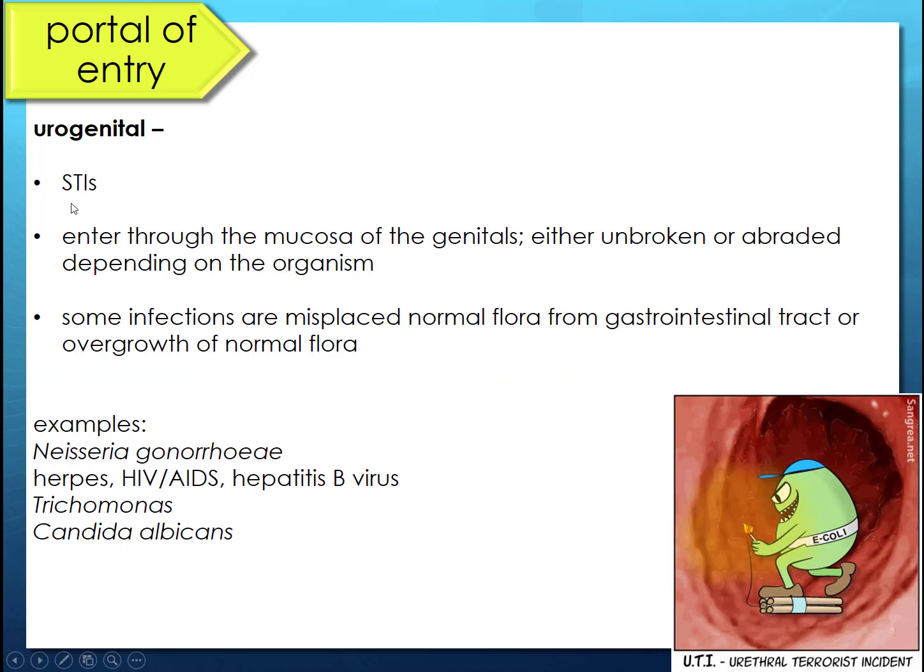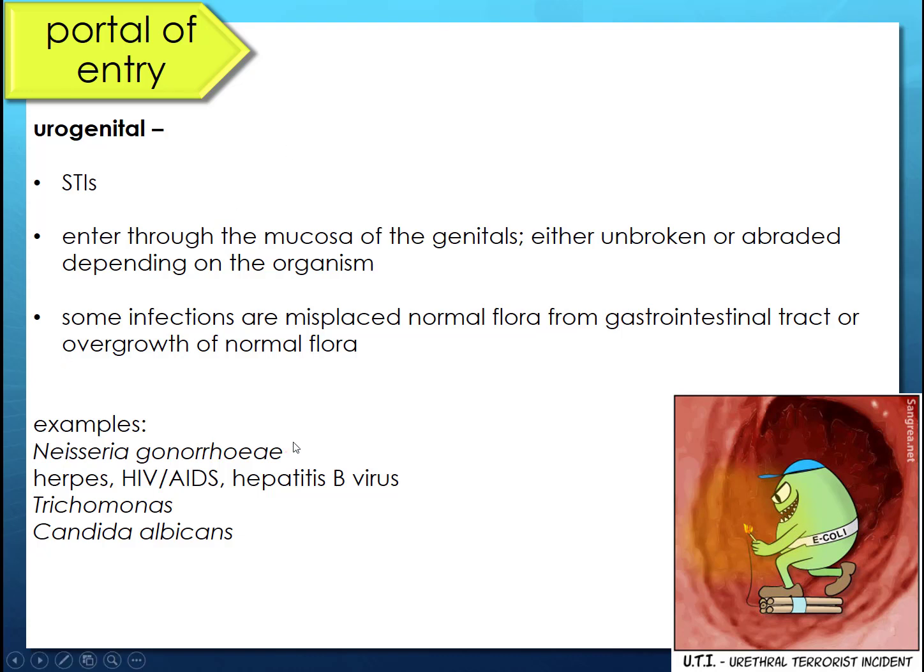All right, urogenital, also called urethral infections, but these can also be sexually transmitted infections. They're going to enter through the mucosa of the genitals. It could be either unbroken or abraded, depending on the organism, meaning depending on what virulence factors they have. If they're very virulent, they can get right through unbroken mucosa, but if they're less virulent, they might need some abrasions. Some of these organisms are going to be our endogenous misplaced organisms from the GI causing UTIs.